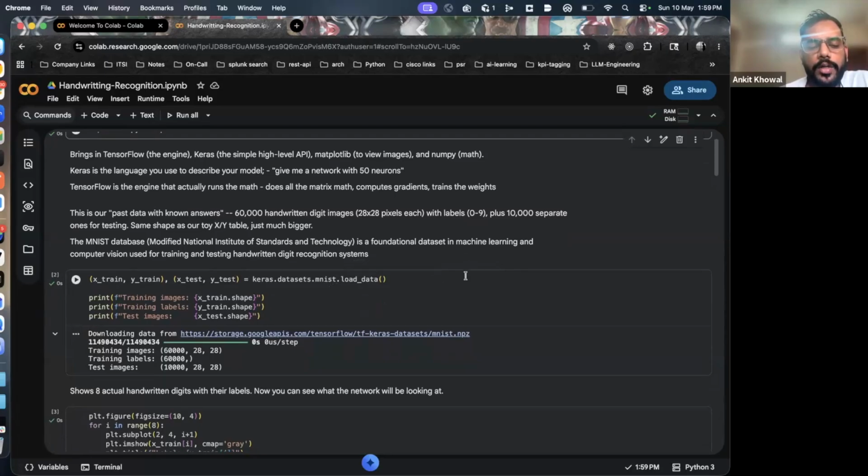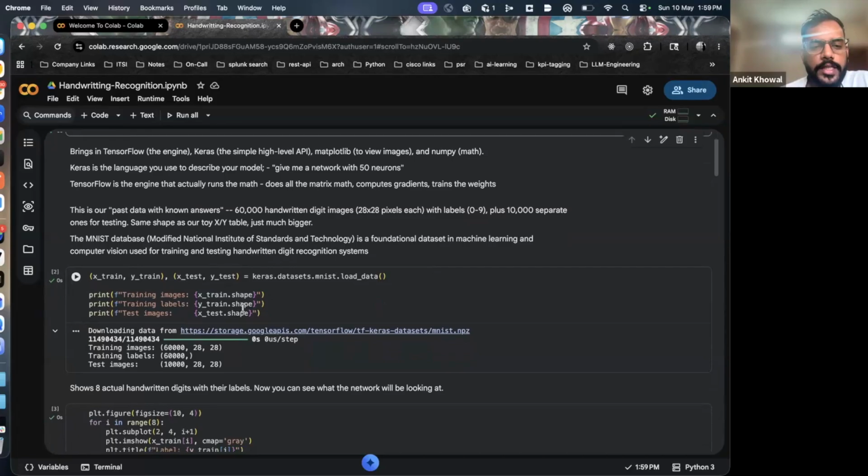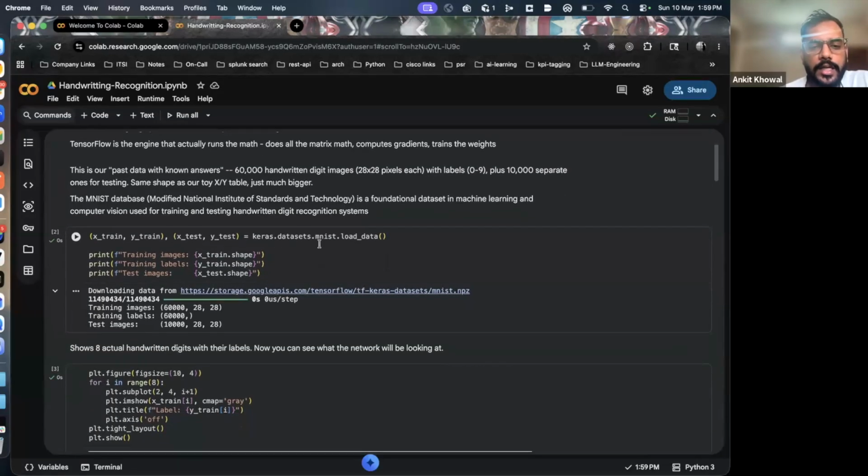and I will train my model on this particular data set. So in this particular line, I am just loading that data set from MNIST, right? This is a very famous library which has data sets, it only provides data sets for training machine learning models.